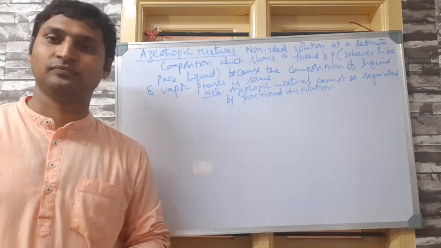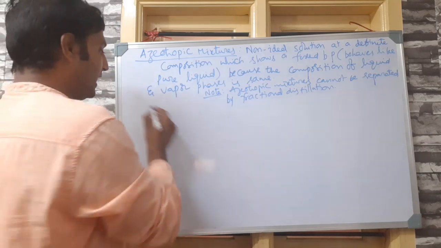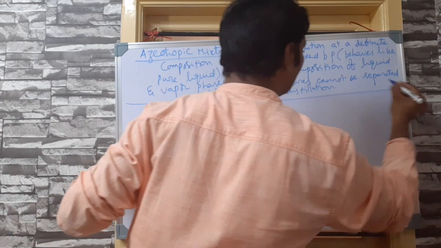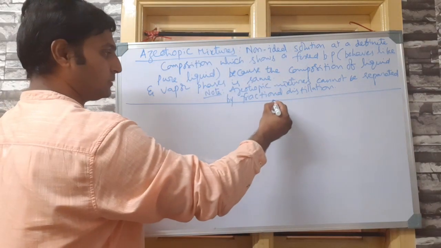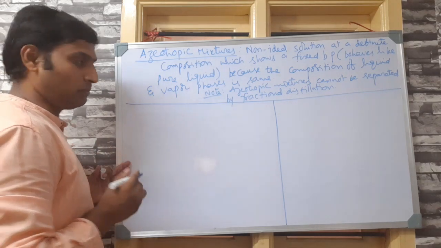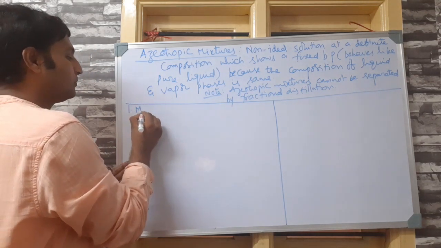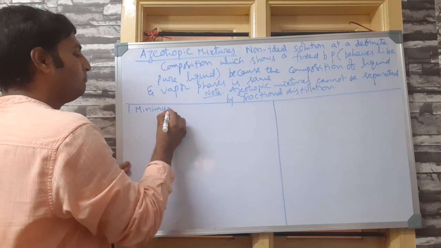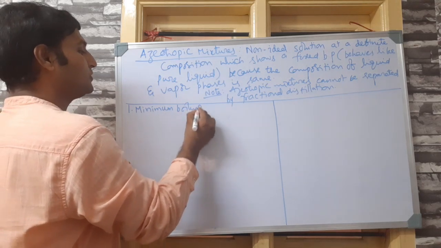Same thing here. Hopefully this would be sufficient for me to explain. There are two types of azeotropic mixtures. One is minimum boiling azeotropes.